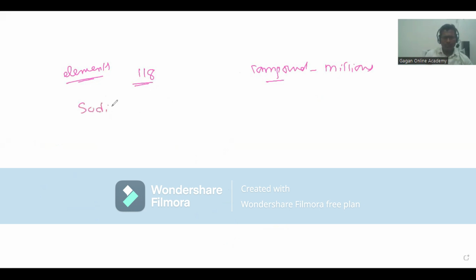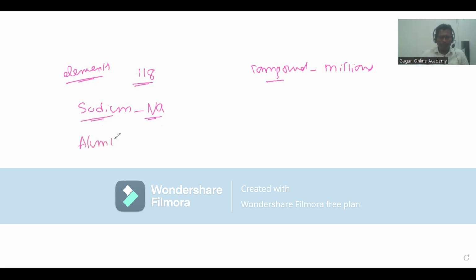Sodium, that is one element. We have to use, sometimes single letter, sometimes two letters. But the first letter must be capital and the second letter must be small letter or lower case. Here sodium, we write natrium. Its Latin name is natrium. That's why we write sodium as Na. Na is the symbol of this element, right?